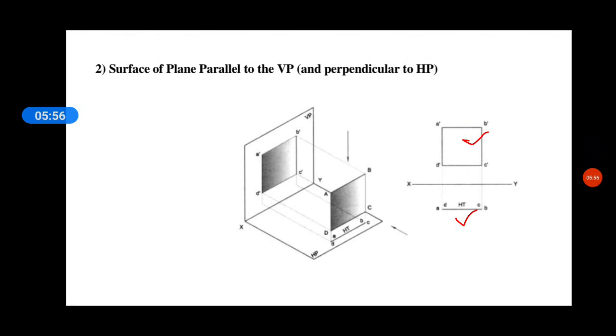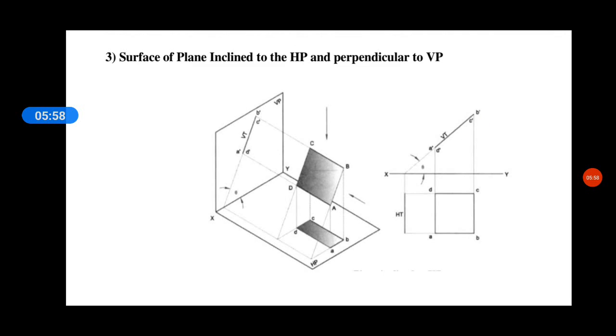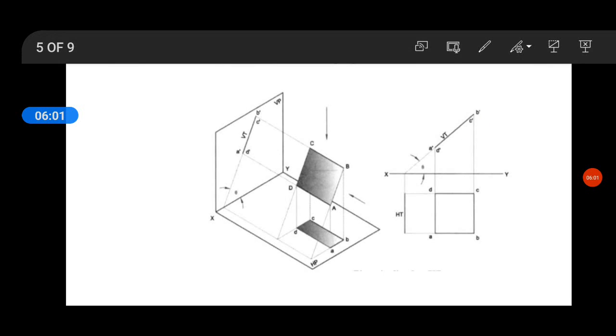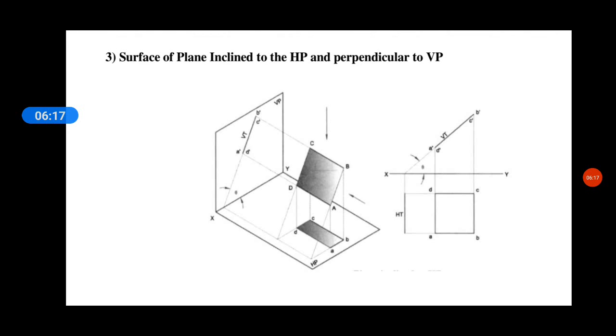So we'll see the next configuration. This is different from the previous two. How different means, here one plane is actually perpendicular and the other plane is inclined. Okay, one plane is perpendicular and the other plane is inclined. So the parallel plane is inclined now.